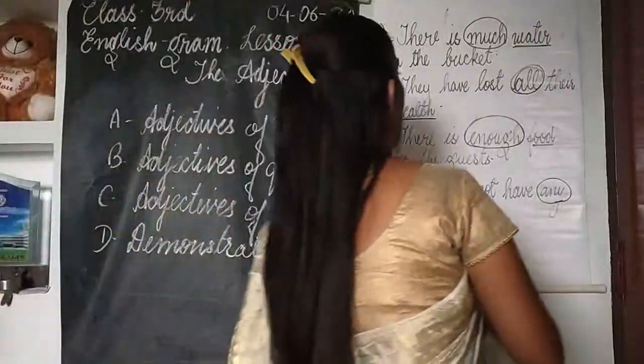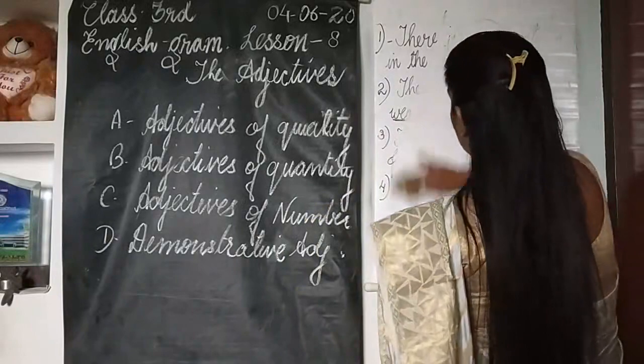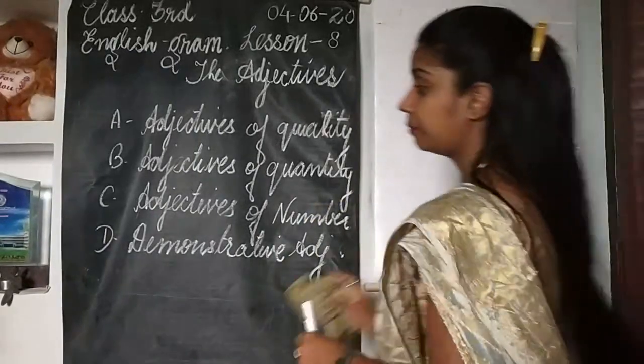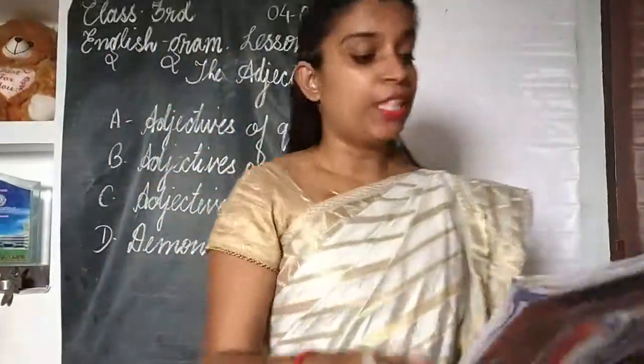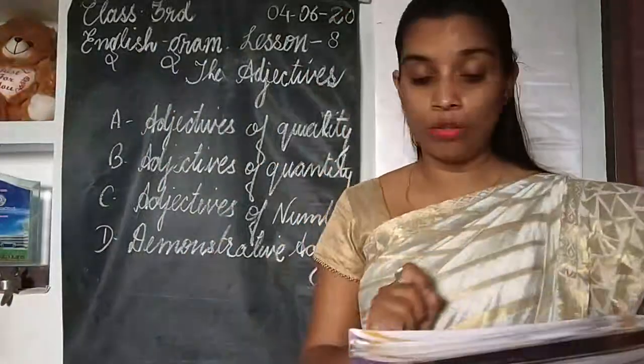Now let's see what are adjectives of number. See children, in your book on page number 39, the definition of adjectives of number is given there. So let's see the definition first.